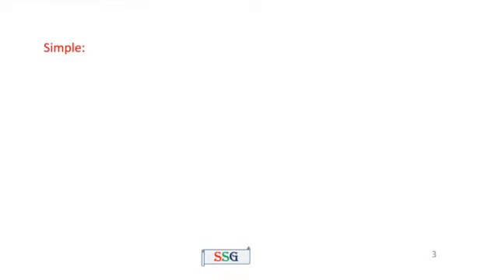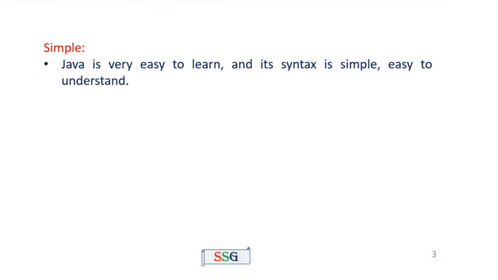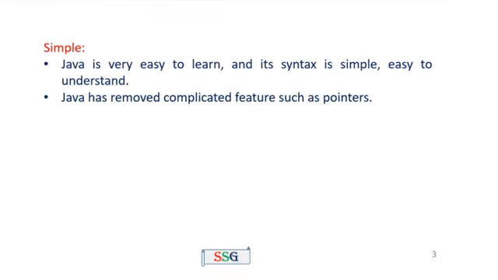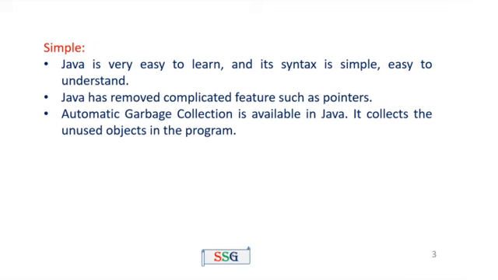So the first one is simple language. Java is a simple language. Java is very easy to learn and its syntax is simple and easy to understand. Java has removed the complicated features such as pointers. All of you know that in C language one of the toughest topics is pointers, but Java does not support the pointer concept. Another important feature in Java is that automatic garbage collection is available.